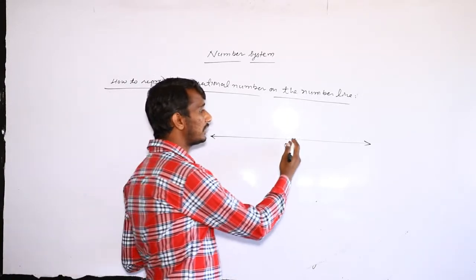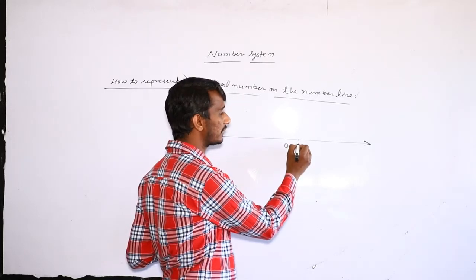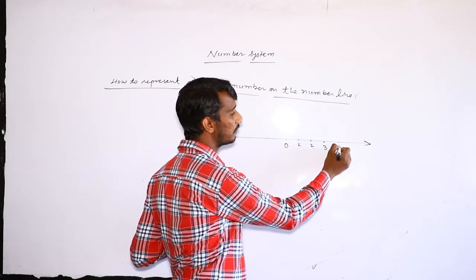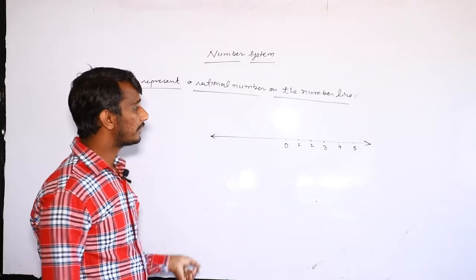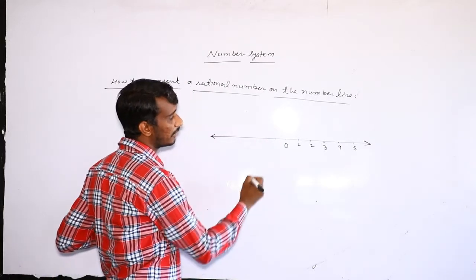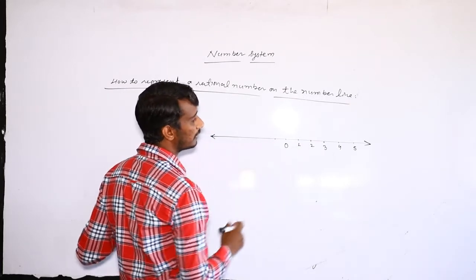On the right side of 0 we write the positive numbers 1, 2, 3, 4, 5. They should be equally spaced, so using the scale, draw the proper gap and also the proper digits.